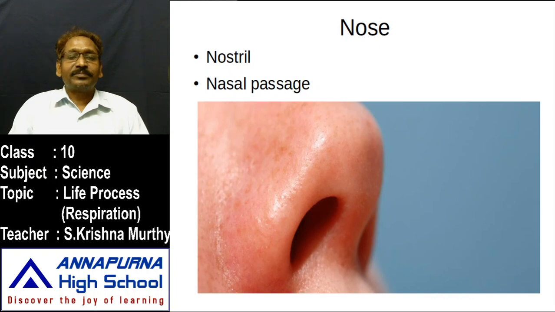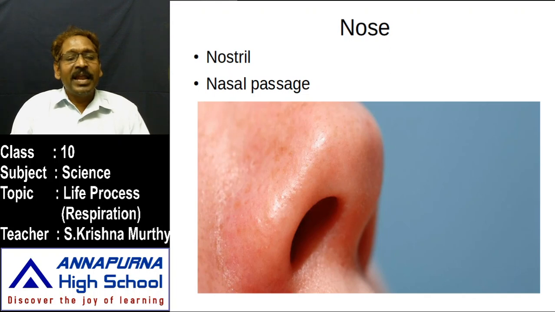Look at that. This is the external respiratory organ. What is this? The nose. The nose has two nostrils. These two are known as nostrils. They are separated by one membrane, which is known as the nasal septum. So the nasal septum divides the nose into two nostrils. These two nostrils make the nasal passage. Here one passage is there and here another passage is there.